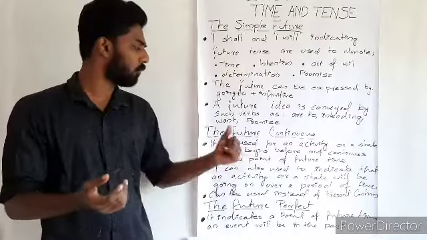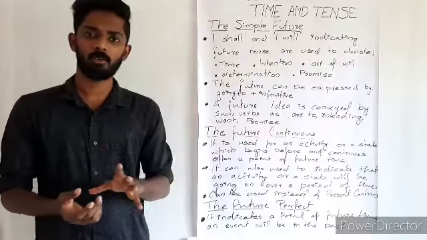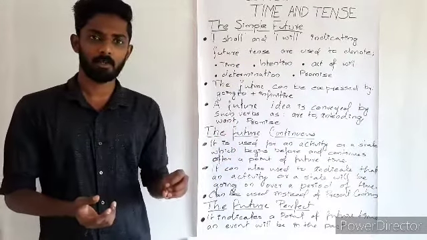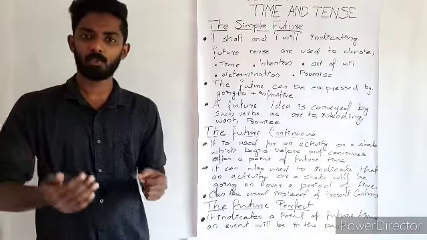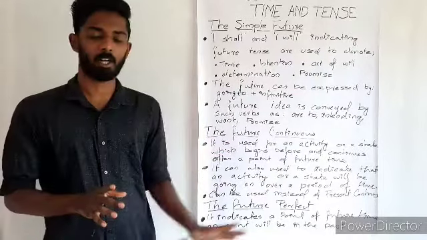It is subject plus will or shall plus be plus the ing form of the verb plus object. So this will be the format of a future continuous tense.